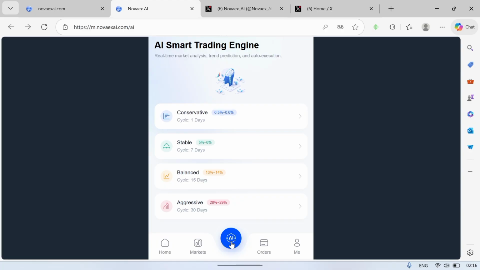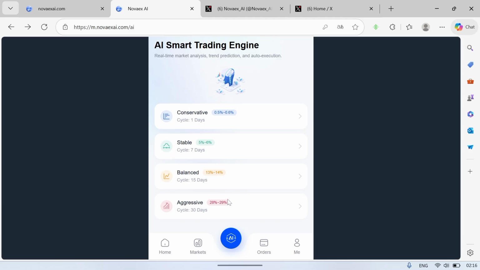The first one is conservative, and it has about a day cycle with 0.5 to 0.6%. Then this one that says stable has about 5 to 6%, and it has a 7-day cycle. Balance has about 15 days, and aggressive has about 30 days with 28 to 29% ROI.